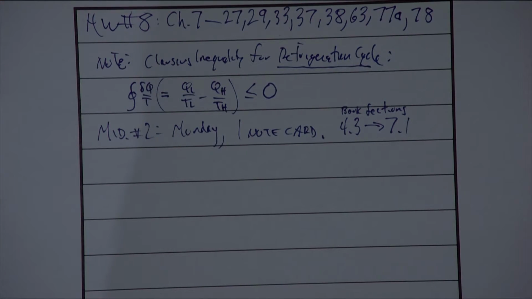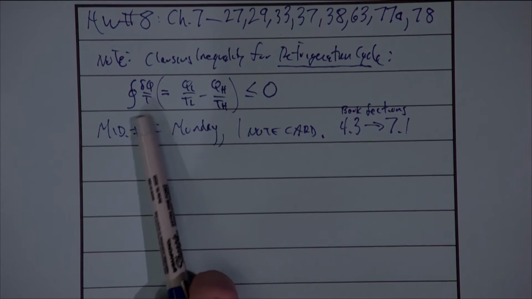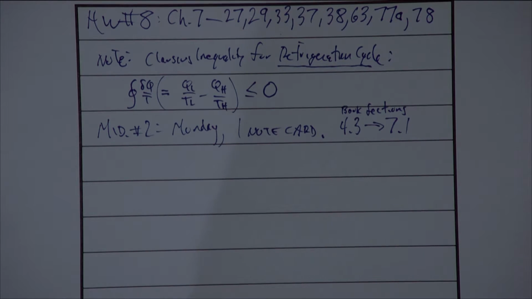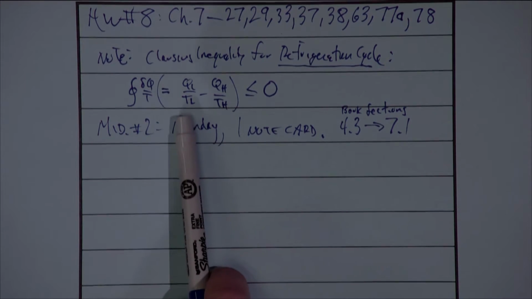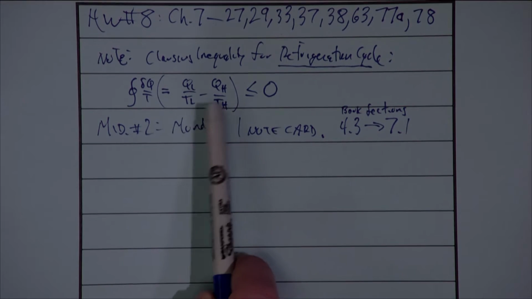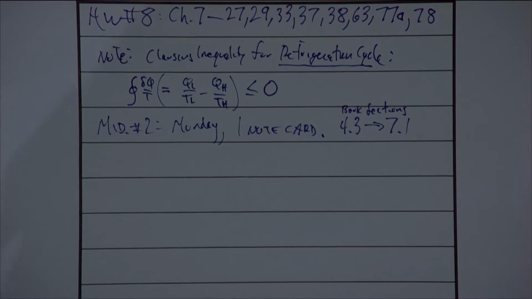Also, just a note, I know that a student had a question about this last time, but just to make sure it's clear, the Clausius inequality that I derived for you specifically for the heat engine cycle, I said also applied to the refrigeration cycle. The equation, delta Q over T for the cycle, still is less than or equal to 0. The only difference is that with the refrigeration cycle, we're adding heat at low temperature and rejecting heat at high temperature. So we have QL over TL, which represents our heat input at low temperature, and then minus the heat rejection at high temperature, minus QH over TH. Just make sure that's clear in your own notes.